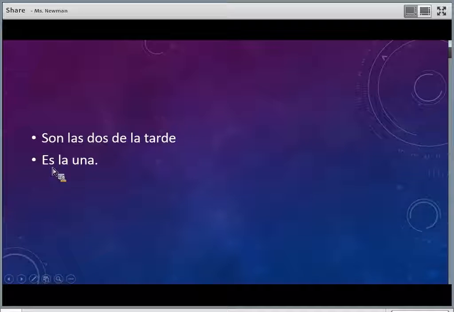Here you can see it. If we're talking about it's 1 o'clock, es la una. Every other time would use son las, and that's to say it is at that time. So this again is saying it's 7 o'clock at night. Son las 7 de la noche.